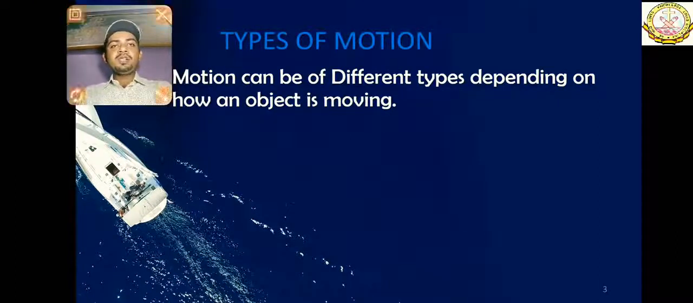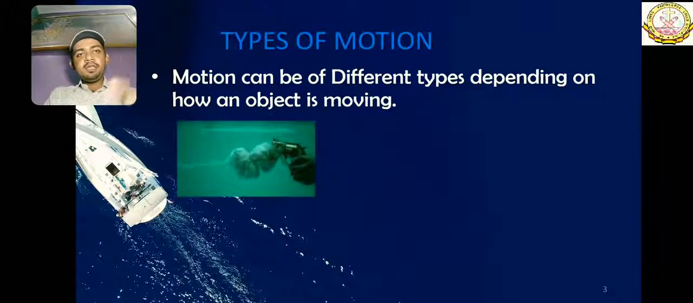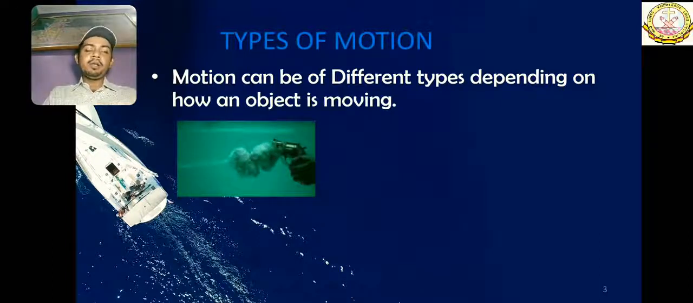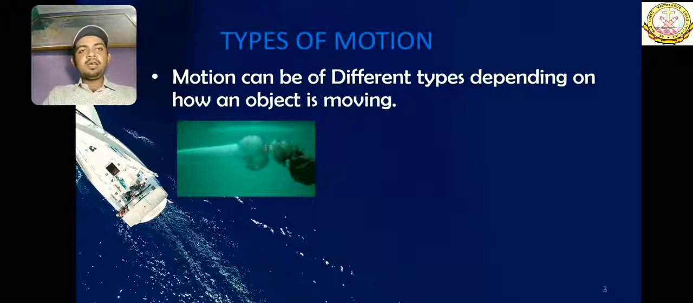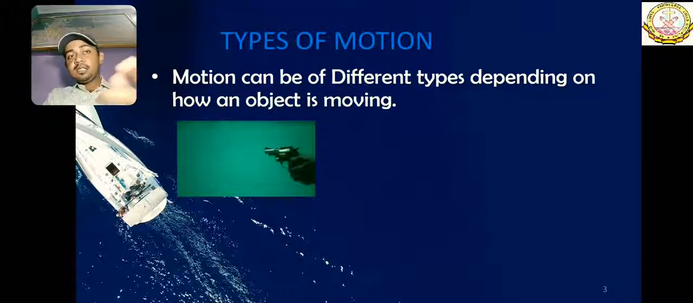Now let's see different types of motion. Motion, my dear students, can be of different types. See this one. This is a type of motion. A bullet is fired from a gun. This image shows the bullet fired inside water, just to demonstrate better how it goes. Otherwise it goes so fast it will be very tough to see the path it is traveling.